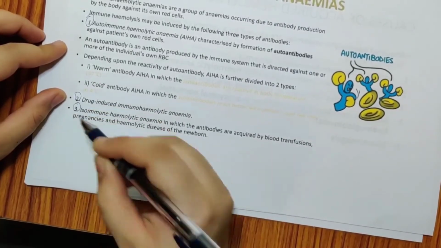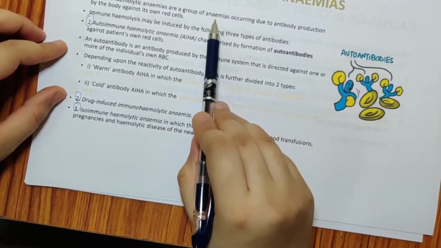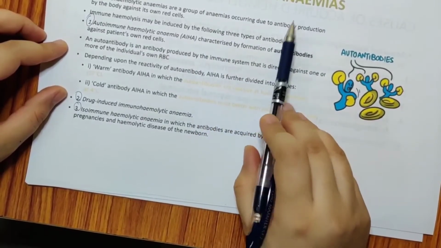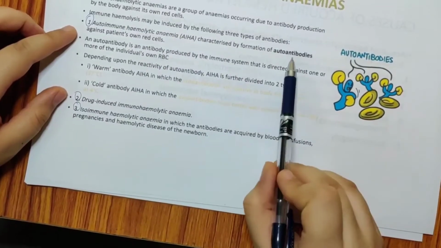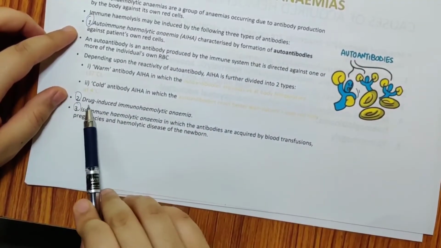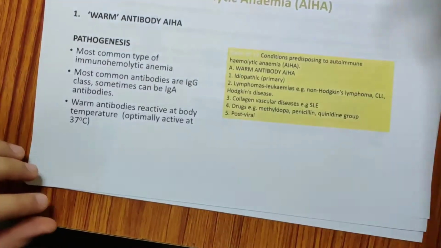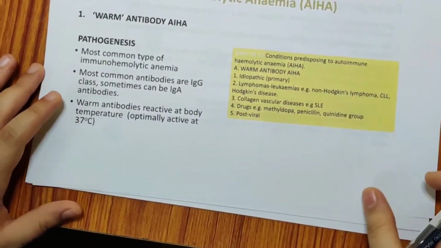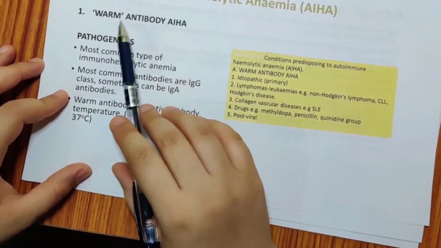So, immunohemolytic anemia is a group of anemias due to production of antibodies. What are these antibodies? One is autoimmune hemolytic anemia because of autoantibodies. Second is drug-induced. Third one is isoimmune. So, starting with autoimmune hemolytic anemia, we are going to see the warm antibody first.